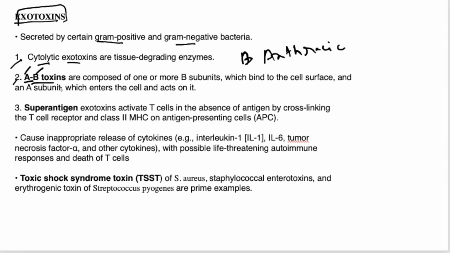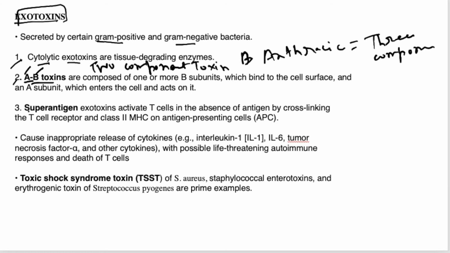So this is called AB toxin, also known as two component toxin. Most of the bacteria which produce exotoxins have AB toxins or two component toxins. The exception is Bacillus anthracis because it is three component. We will see the lethal component and edema component.